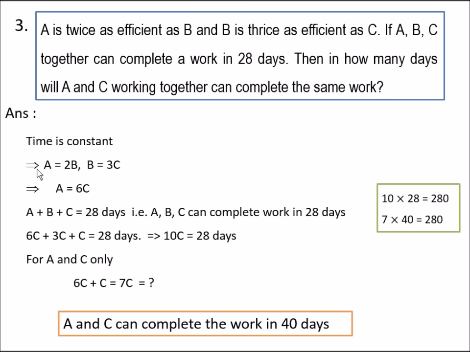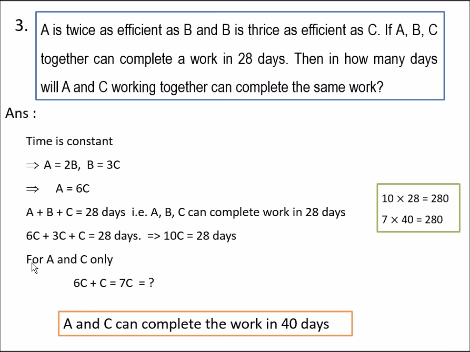So A is equal to 2B, that is, A can complete twice the work in the same days, and similarly B can complete thrice the same work of C in the same days. So A is equal to 6C, and given that A plus B plus C is equal to 28 days, that is, days taken by A, B, C are equal to 28 days. So by applying the equation you will get 10C is equal to 28 days.